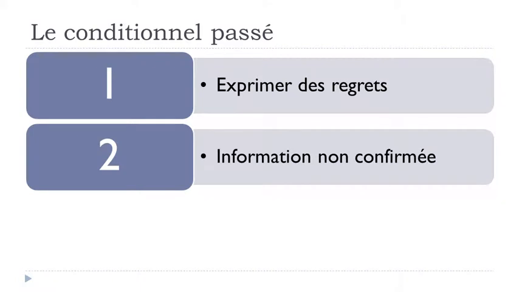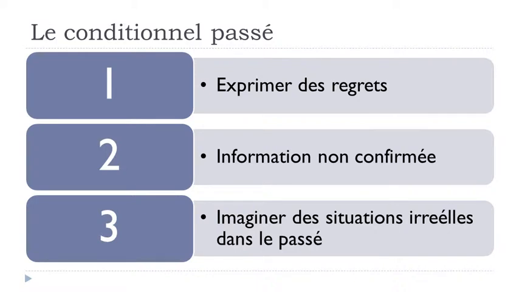If you're looking at the news, for instance, and they want to talk about something that happened, but they don't have all the elements to confirm this information, then normally they just use this conditionnel passé form. The last one would be imaginer des situations irréelles dans le passé. You want to imagine some situations that technically are not real and they take place in the past. So that's the use of le conditionnel passé.